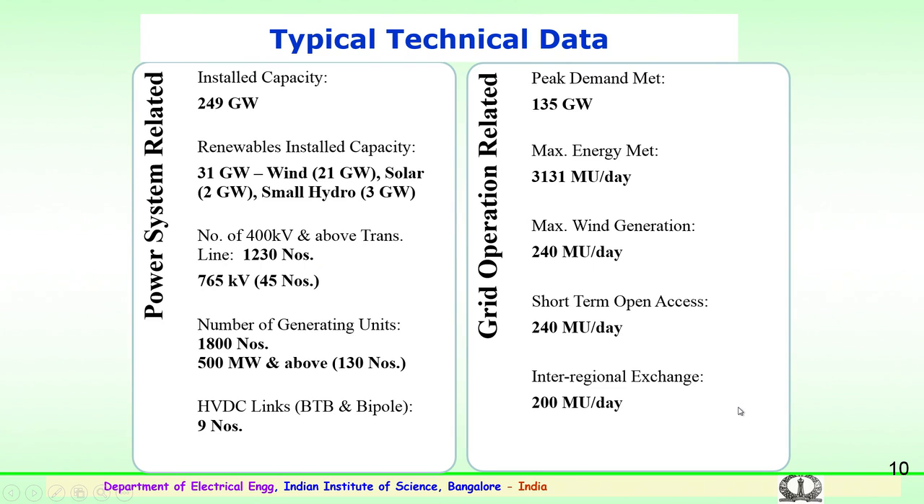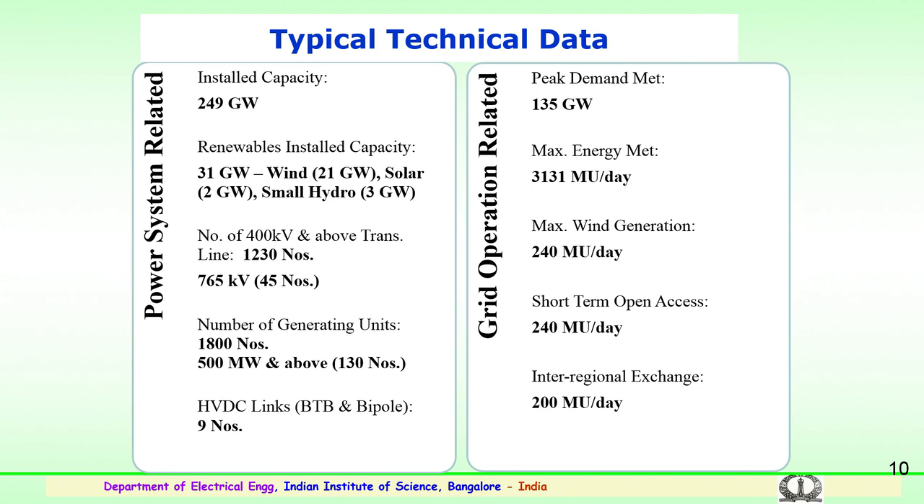For long distance transmission, it is advantageous to go in for high voltage AC or high voltage DC transmission. Before going into the advantages or benefits of high voltage AC or DC transmission, let us look into the typical technical data which is available. This data is of the current situation in the country.